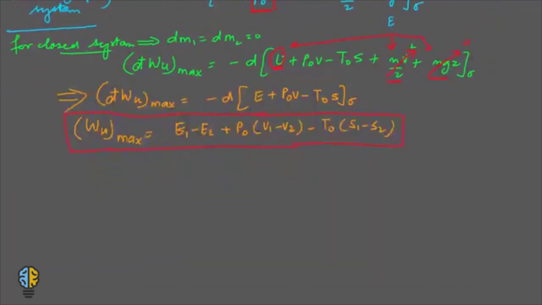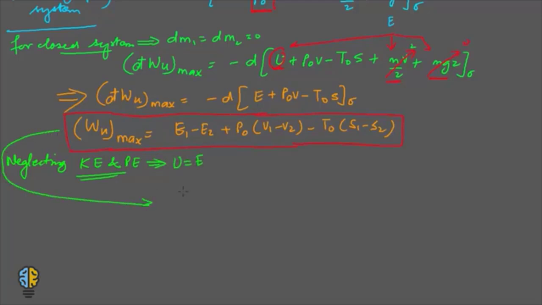Let's rewrite it. Neglecting the kinetic energy and the potential energy, you can say that U is equal to E. So this expression becomes WU max is equal to U1 minus U2 plus P naught V1 minus V2 and then minus T naught S1 minus S2.